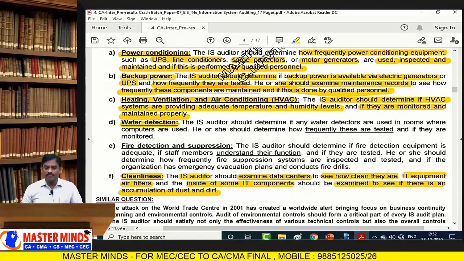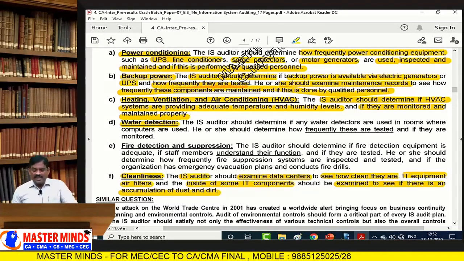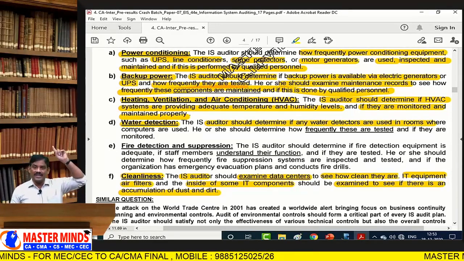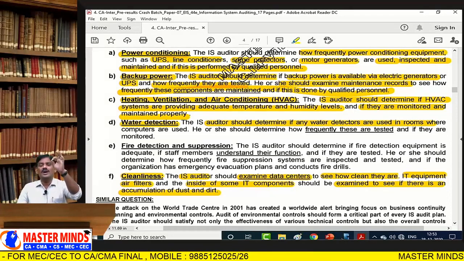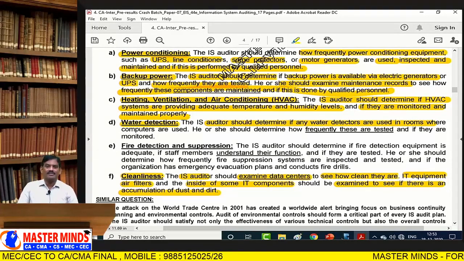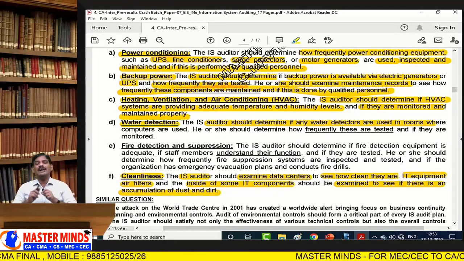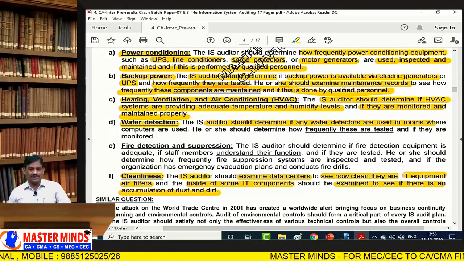Water detection. The information system auditor should determine if any water detectors are used in the room. I told you in the case of water detection, waterproofing. Water damage is caused by pipe burst or leakage.